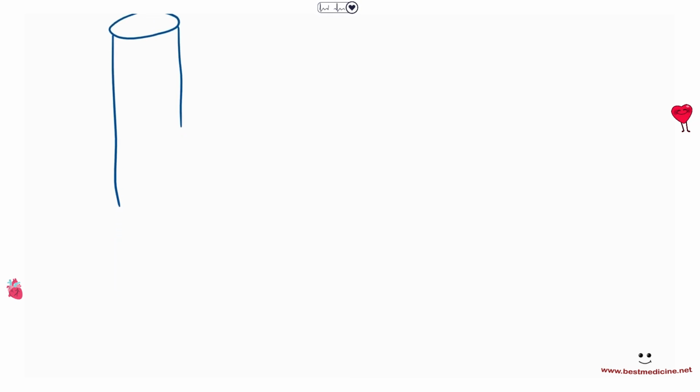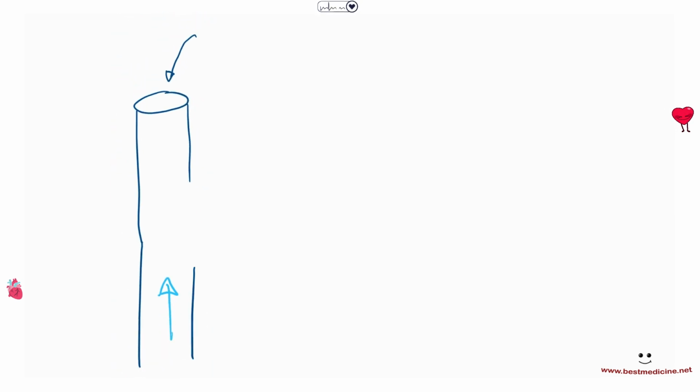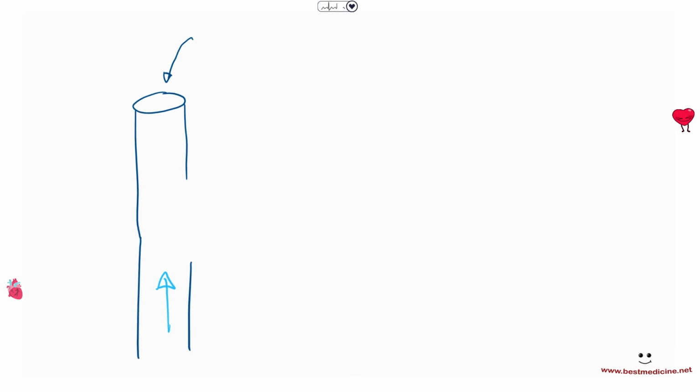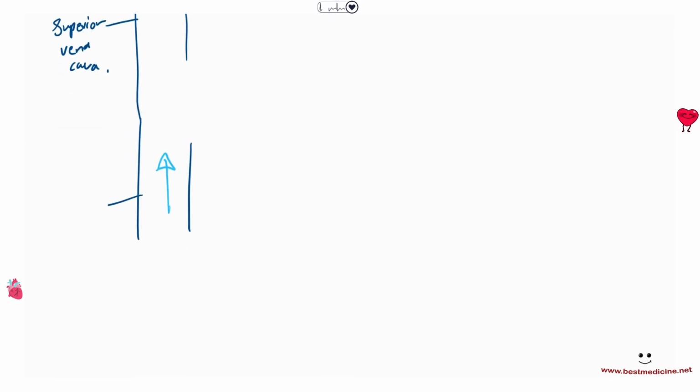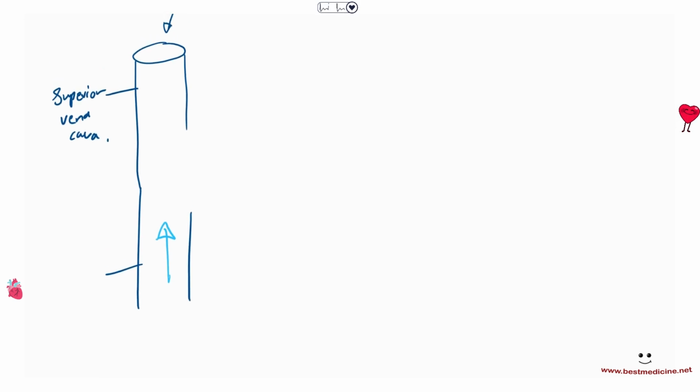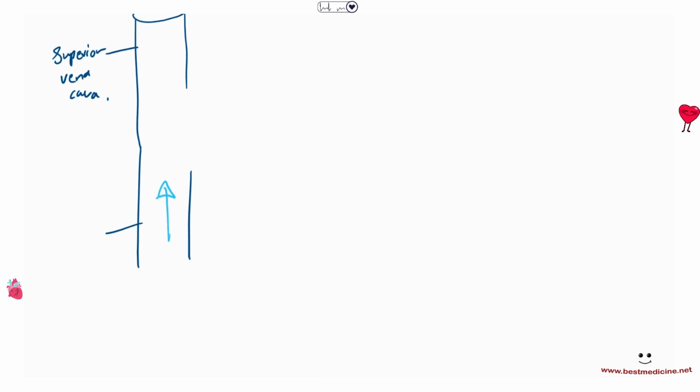Similarly, deoxygenated blood coming from the bottom parts of the body is also collected into the vena cava. The vena cava that takes in the blood from the superior portions, the upper portions of the body, is called the superior vena cava. While the vena cava that takes blood from the inferior portions of the body, such as the kidneys, the stomach, the intestines, the legs, that is called the inferior vena cava.